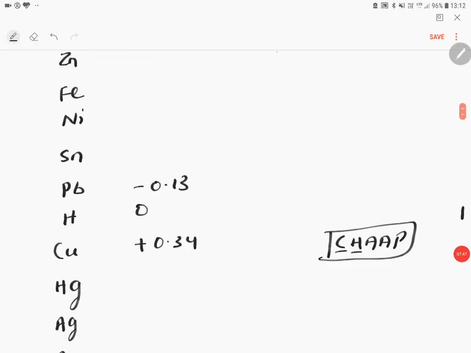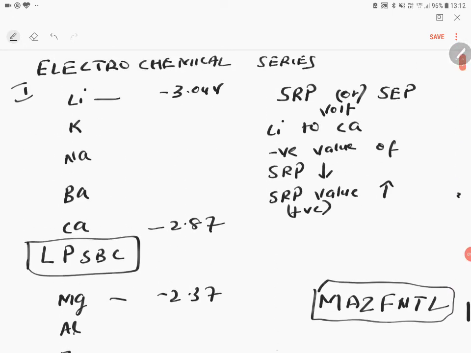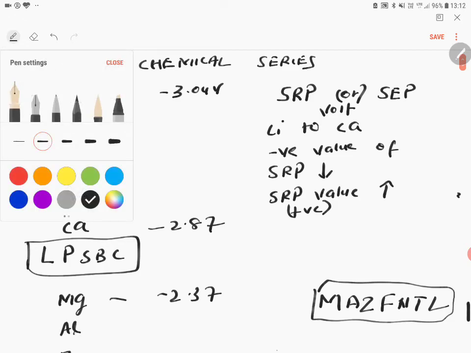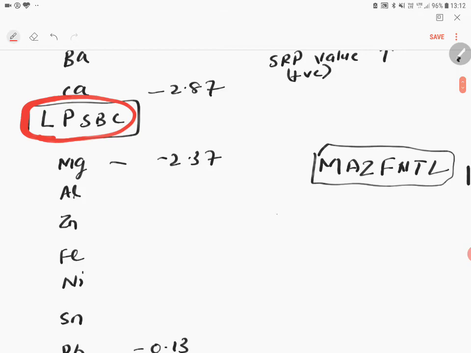Now, we have discussed the complete electrochemical series, children, and I have given some mnemonics. The first mnemonic is LPSBC, by which you will remember these elements. The second mnemonic is MAZFNTL.